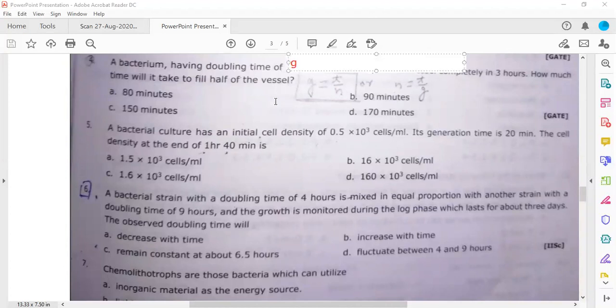So this is showing you a doubling time, that is 10 minutes. It fills the cylinder completely in 3 hours. This will be your total time T. Now, how much time will it take to fill the complete vessel? So first of all, what will you do? You need to calculate the total number of generations, the n term. And once you are able to calculate the n term, then you can solve this particular equation.